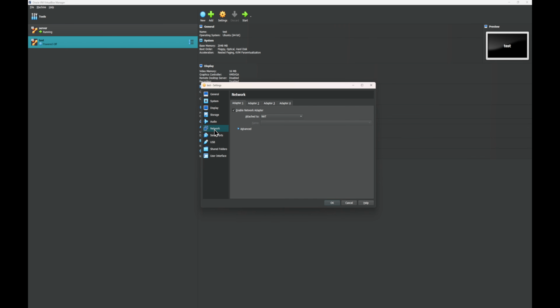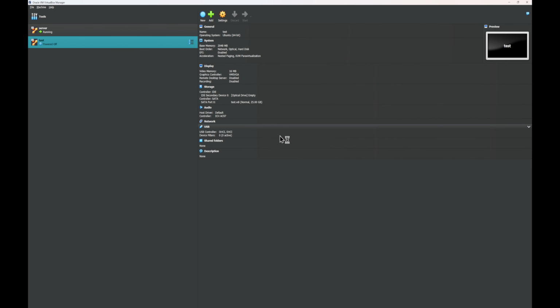Next, go to the network settings and ensure that your network adapter is connected to the same network where your Maas is configured to listen for provisioning requests. So in our case, I have configured the host only adapter for that purpose, and that's pretty much it. Then we will click on OK, start our VM, and let's see what happens.